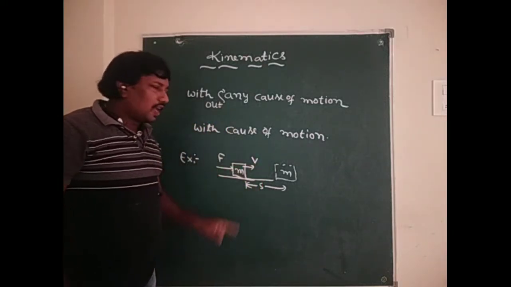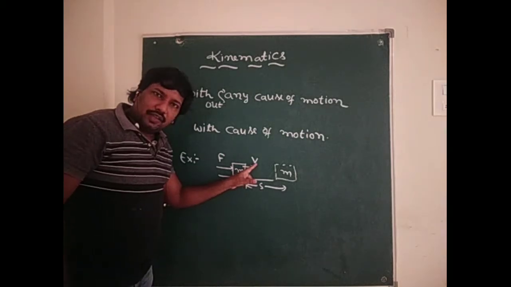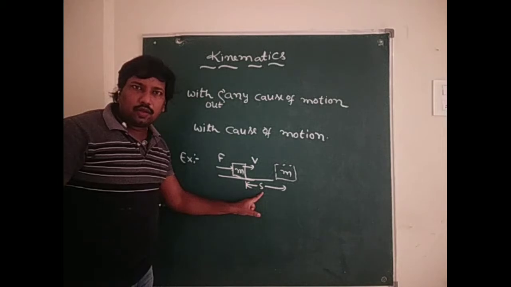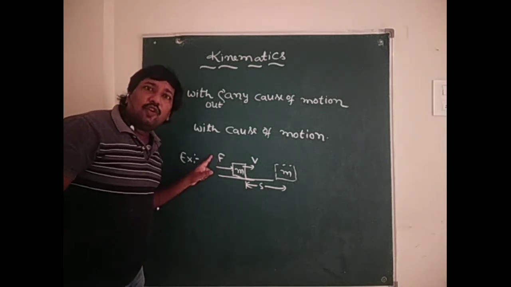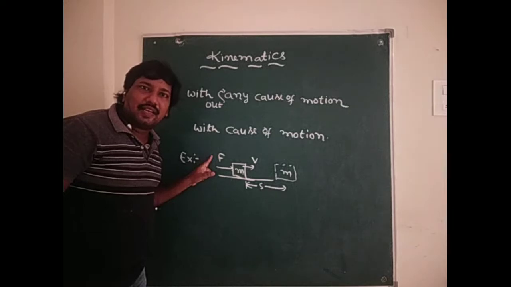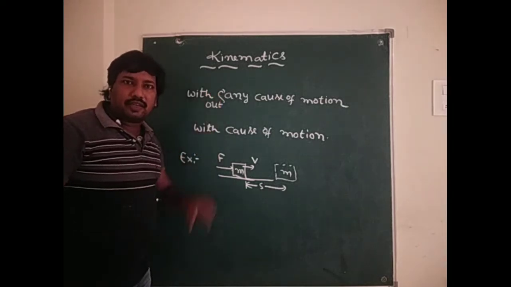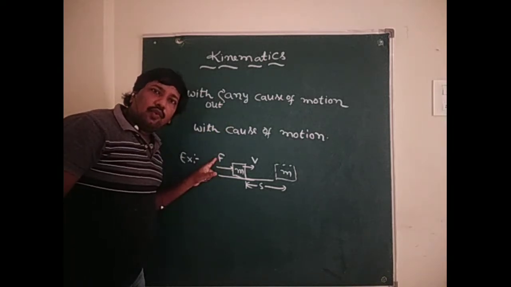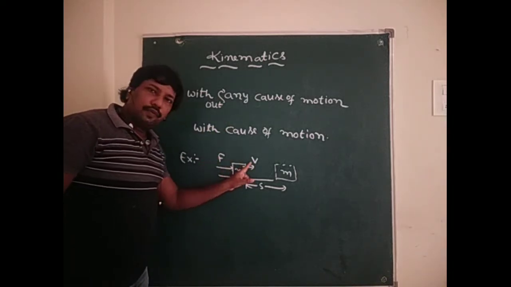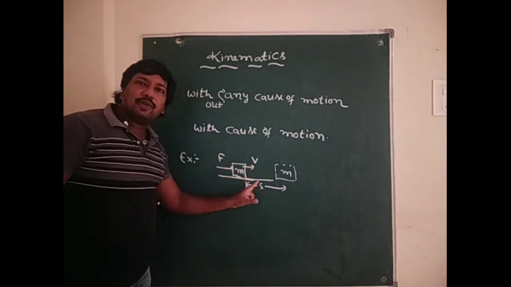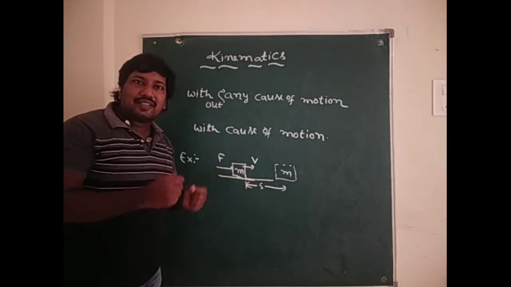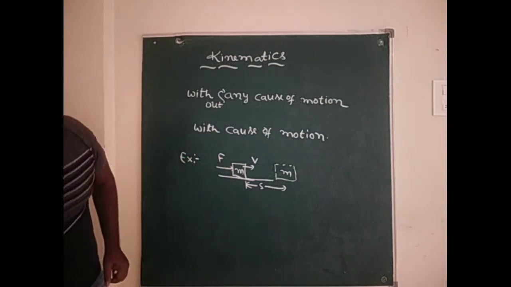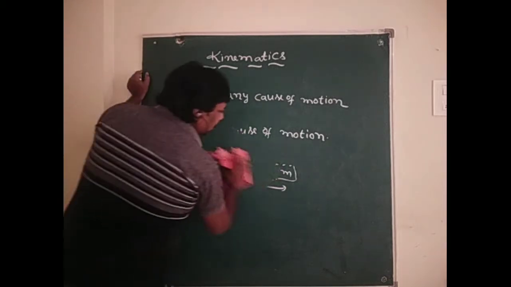Now in the case of kinematics, its velocity of the body, here s is the displacement of the body only, but here force is not considered in the branch of kinematics. But in the case of dynamics, force is also considered, velocity also considered, displacement also considered. This is the difference between kinematics and dynamics. Okay. Now we discuss about rest and motion.